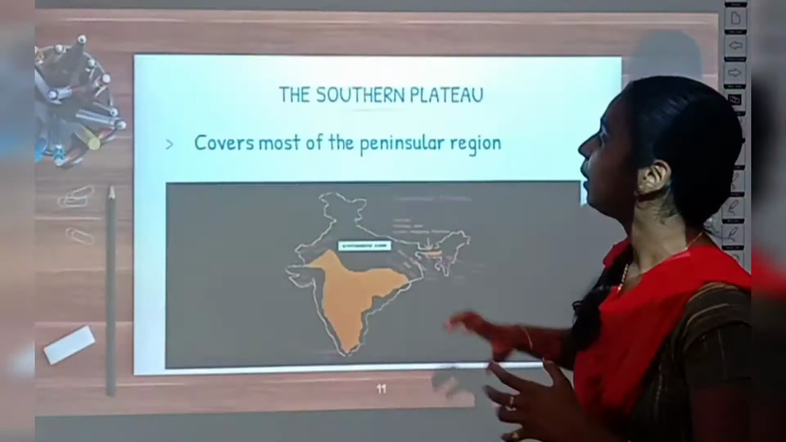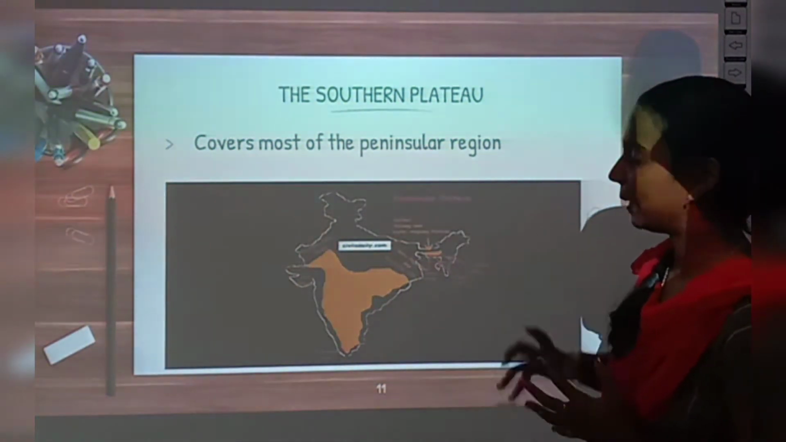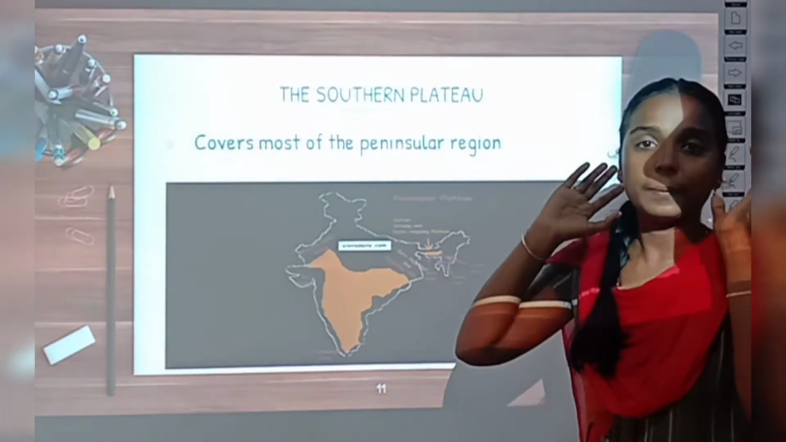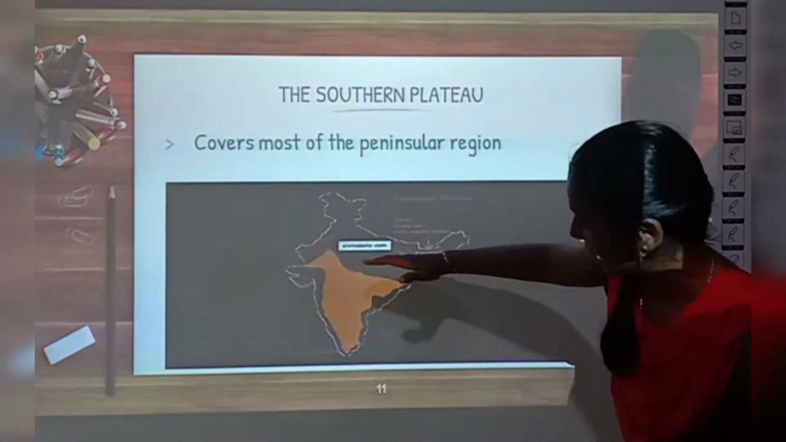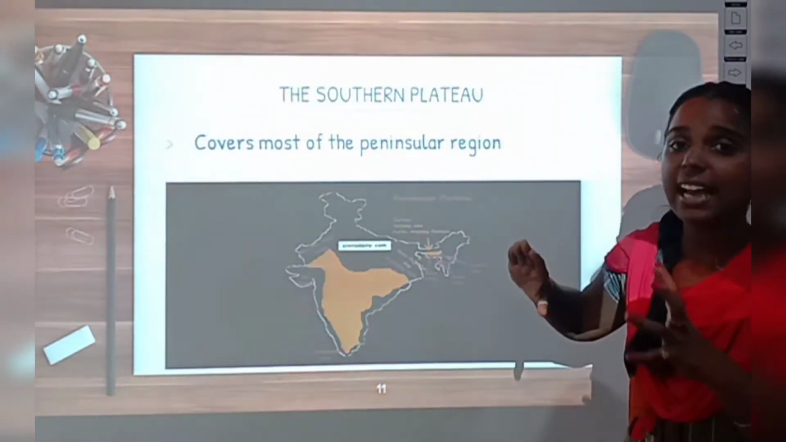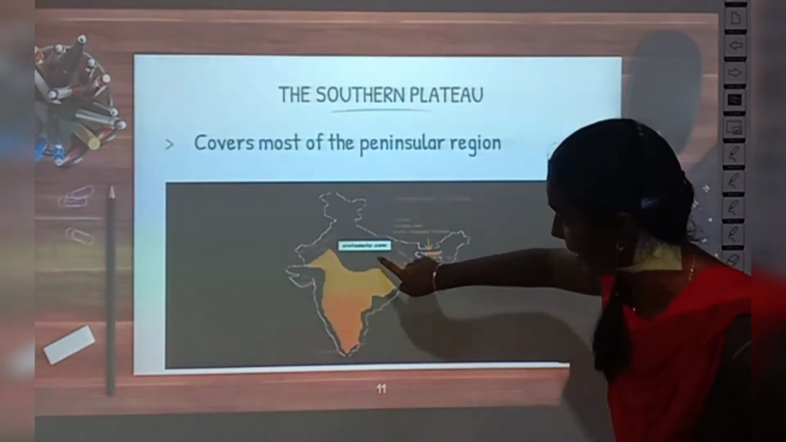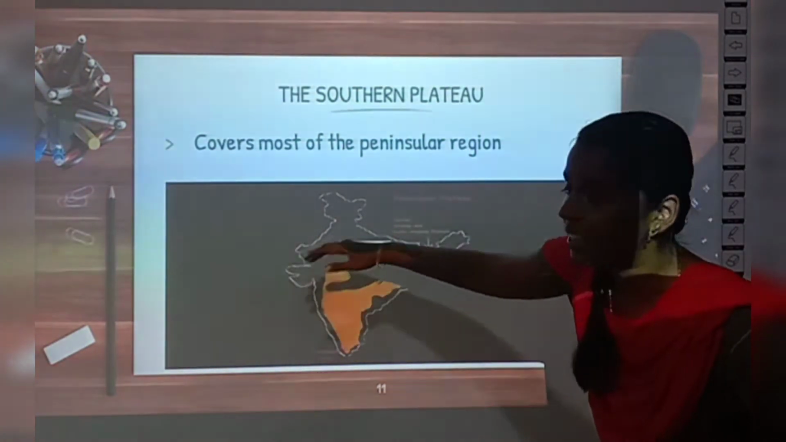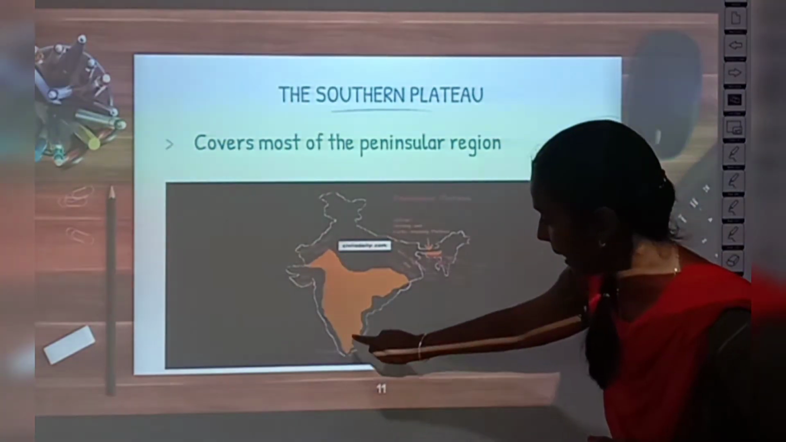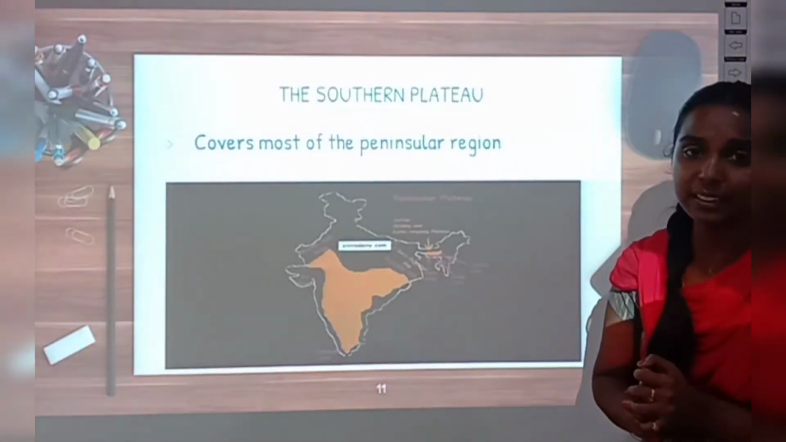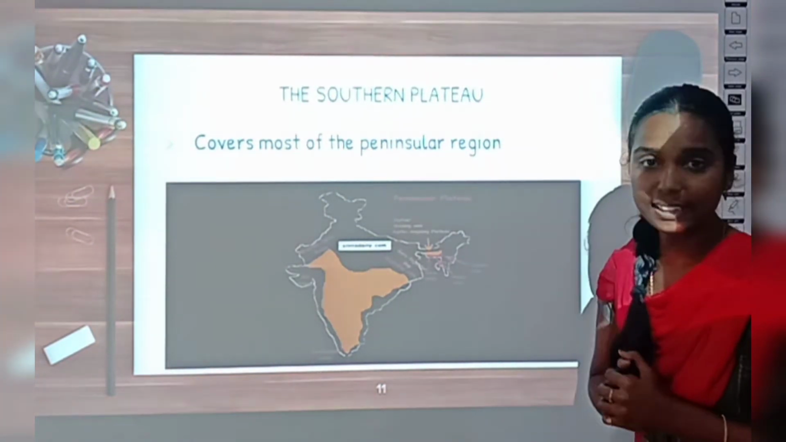Now, what is the Southern Plateau? It is an area that covers most of the peninsular region. So we know this area is the peninsular region. Among that, the Southern Plateau covers the most parts. You see this orange shaded region? Most part of this peninsular region is covered by the Southern Plateau. This orange shaded region is the Southern Plateau. So the Southern Plateau covers most parts of the peninsular region in India.